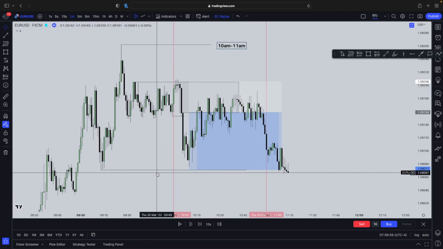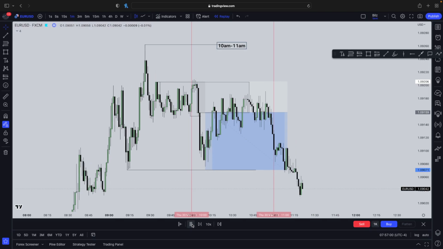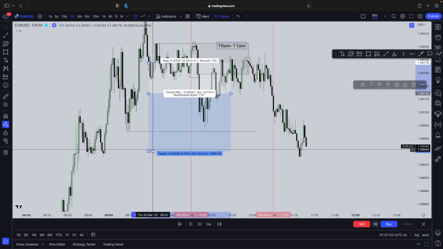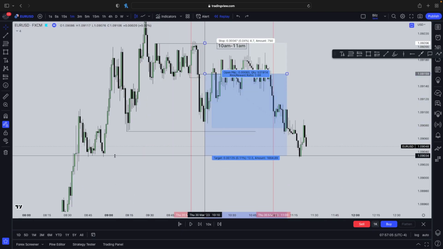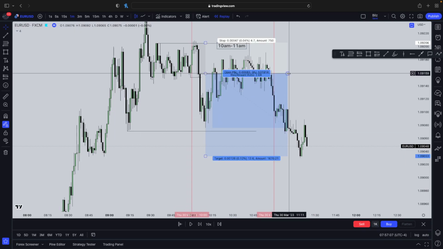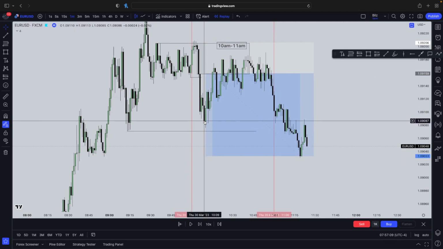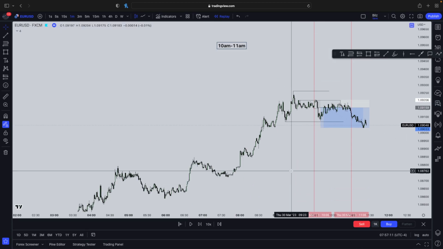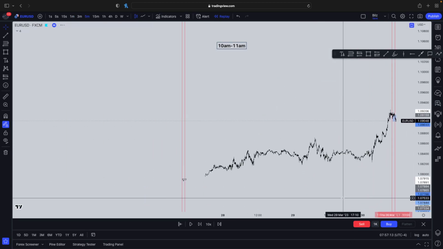And look, if you had patience right here, I actually ended up running pretty nicely, even if you targeted this set of equal lows right here, which is really nice. Ended up actually tapping. Okay, so there you go. That's one example of trading the strategy. And let me go on another one right here.